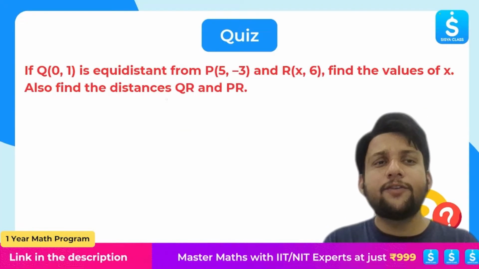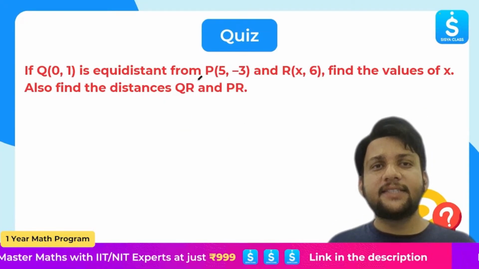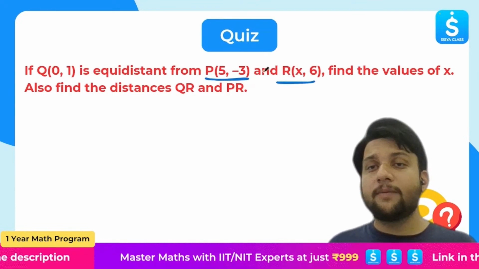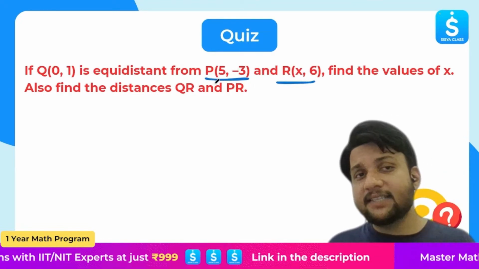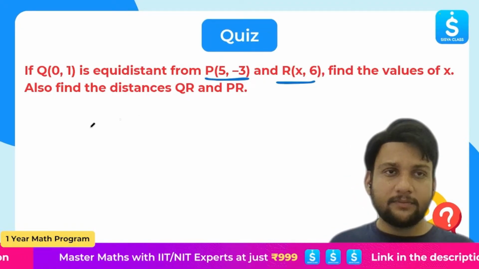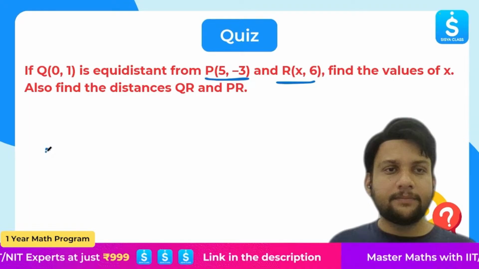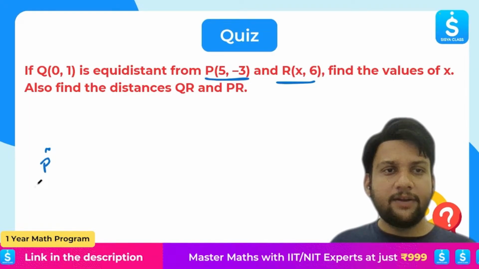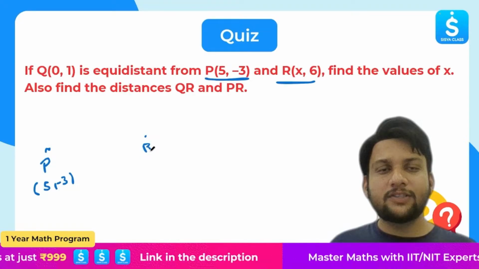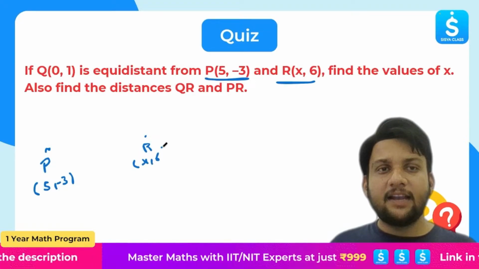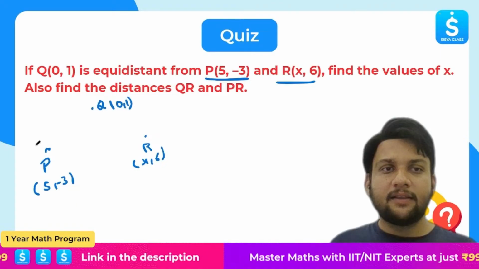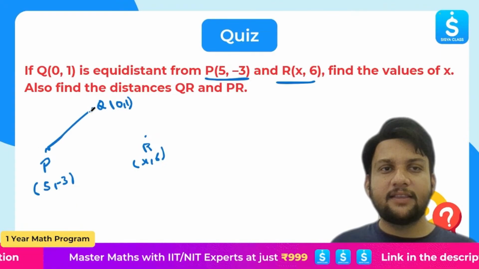What is given? If Q, that is 0, 1, is the equidistant from point P, that is 5, minus 3, and R, x, 6, then we have to find the value of x and also the distance between QR and PR. Again, similar type of question. We have point P. What is the coordinate? 5, minus 3. We have point R. What is the coordinate? x, 6. And this is equidistant from point Q, which is 0, 1. Right. Again, same thing, nothing new.